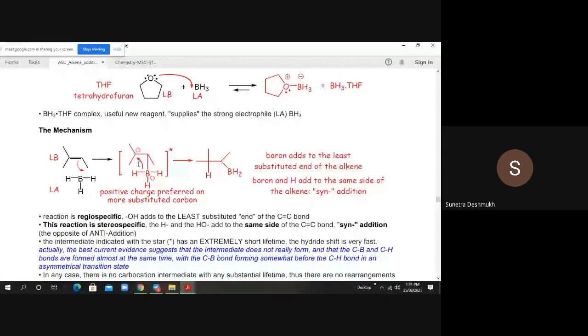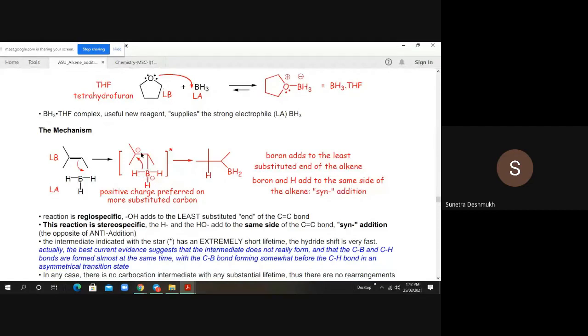Now boron has a negative charge, because it is electron rich, having got two more electrons from the carbon-carbon double bond. The negative charge is present on the boron, and the positive charge is present on the carbon atom. Now this positive carbocation abstracts hydride, H minus, from the boron. So H minus is shifting from boron to this carbon atom.